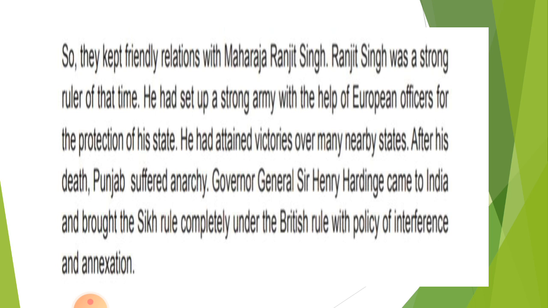After his death, Punjab suffered anarchy. Governor General Sir Henry Hardinge came to India and brought the Sikh rule completely under the British rule, with the policy of interference and annexation.